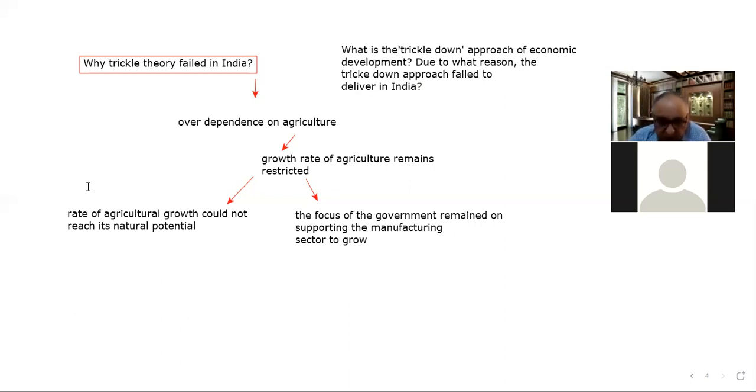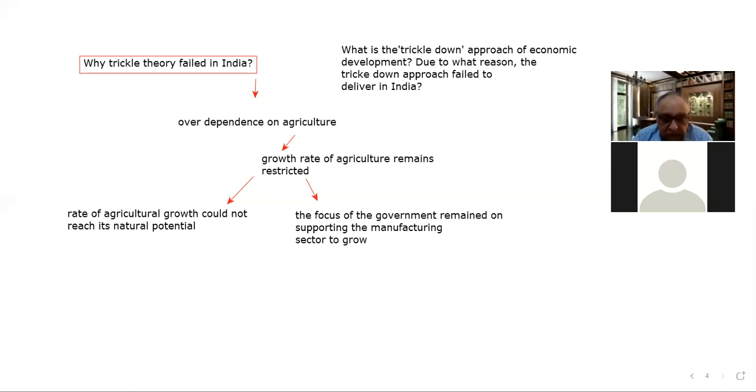When the rate of agricultural growth could not reach its natural potential due to a number of problems, the families depending on agriculture got excluded from the growth journey of the country. So that led to growth that is urban oriented only.